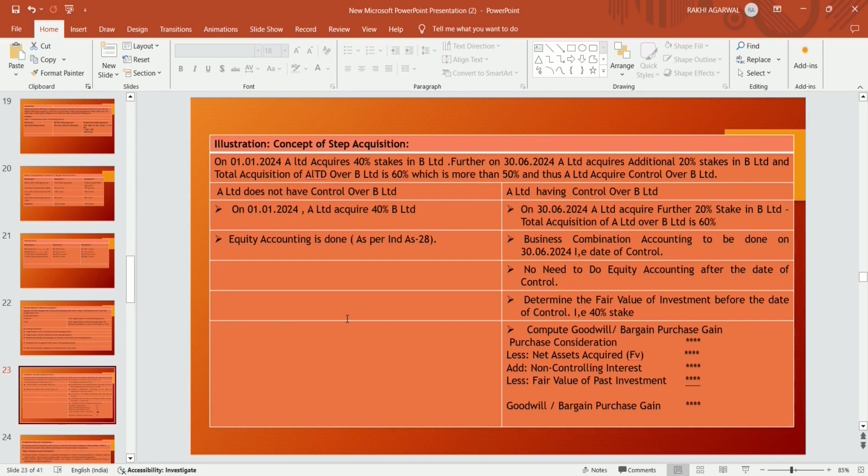No need for equity accounting anymore after the date of control. Determine the fair value of the 40% stake, which is the investment before the date of control, before the acquisition of control. Computation of goodwill: how to compute goodwill or bargain purchase? Consideration less net assets acquired at fair value, add non-controlling interest, because in this case a 60% stake is acquired by A Limited, 40% is the non-controlling interest, less fair value of past investments, then goodwill or bargain purchase.